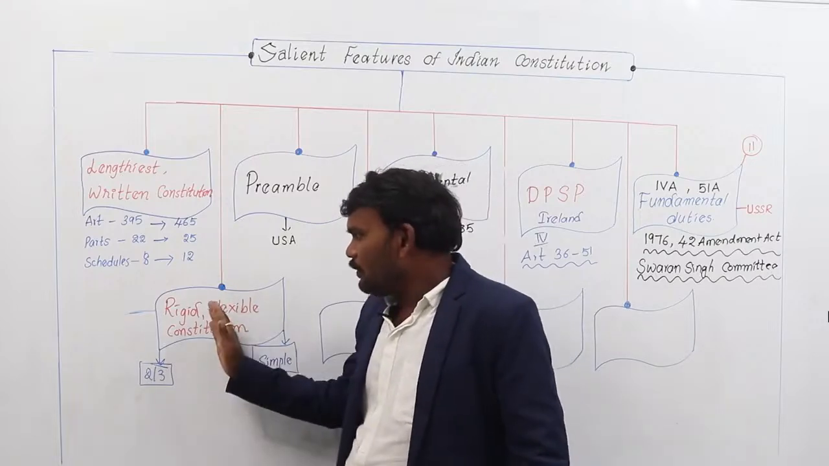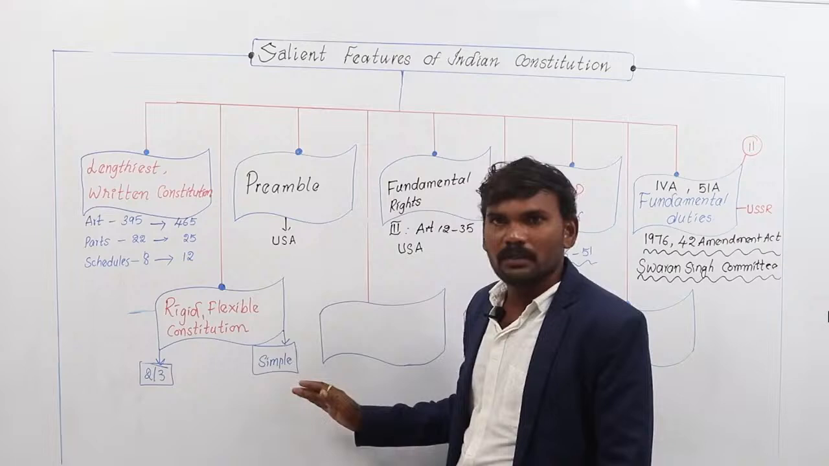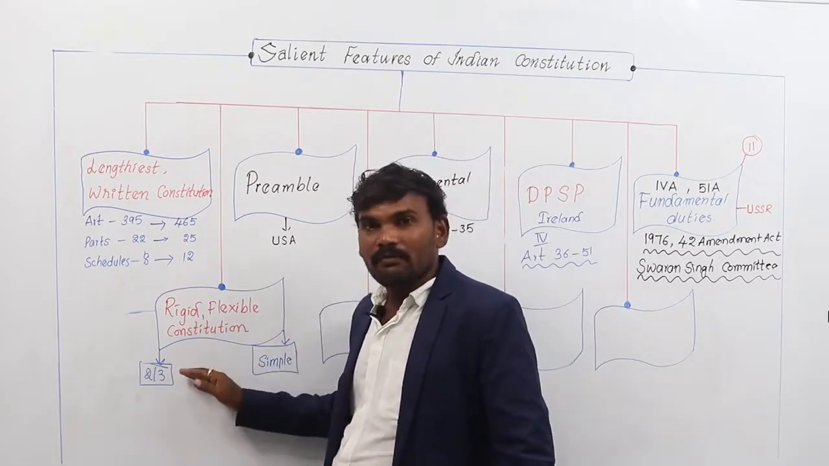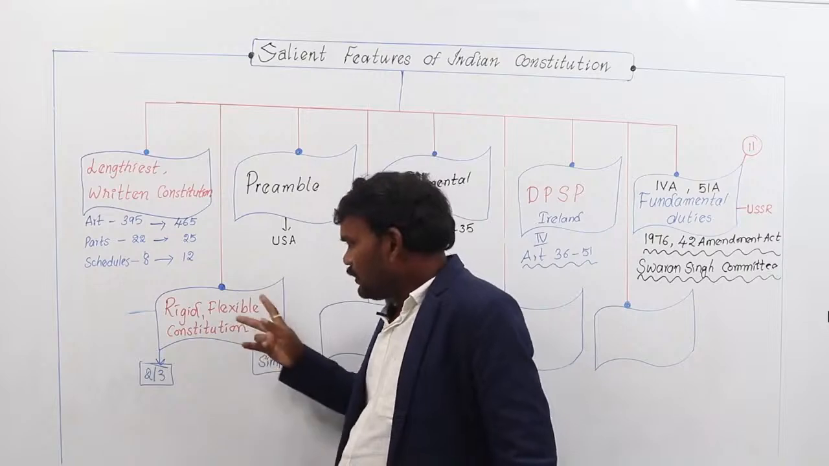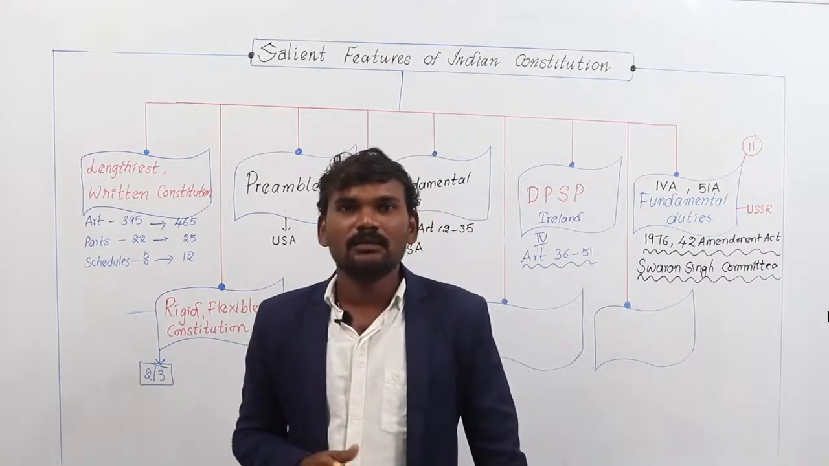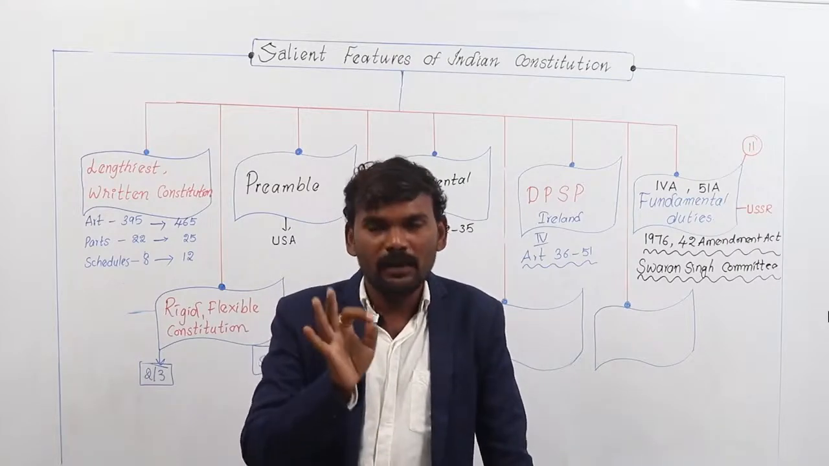So some parts of our Indian Constitution can be amended with a special majority, and some with a simple majority. If a constitution is amended with a simple majority, it is flexible. If it is amended with a special majority, it is rigid. But our Constitution has both features. That's why our Indian Constitution is not completely rigid, not completely flexible. Our Constitution is both rigid and flexible.